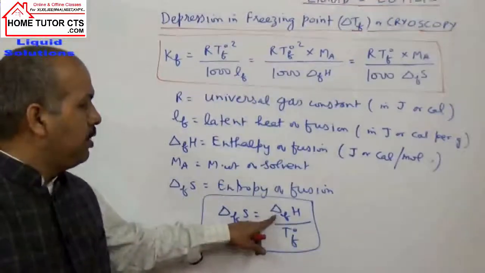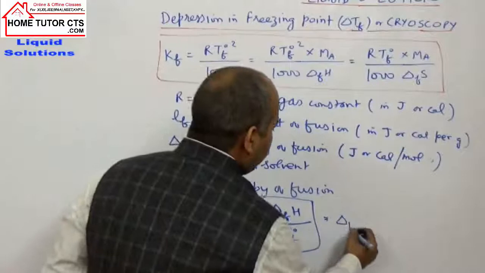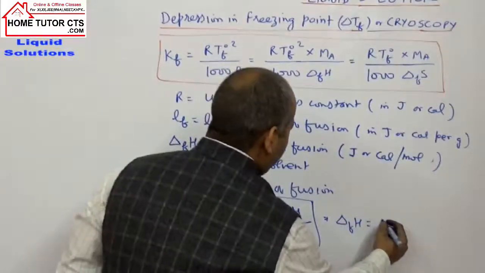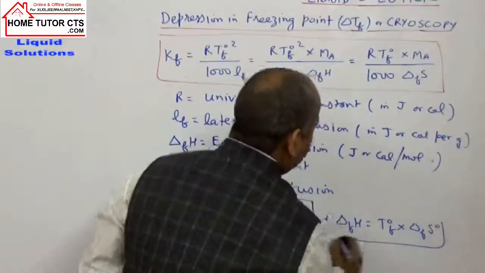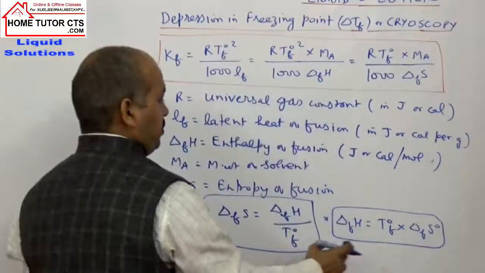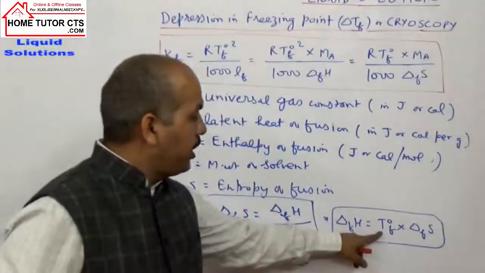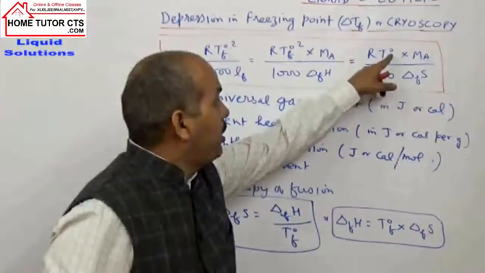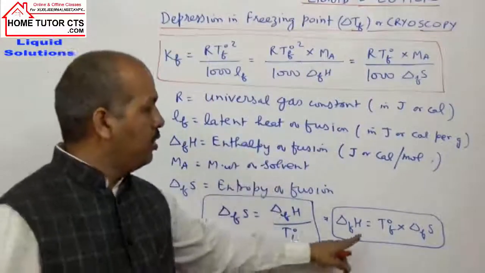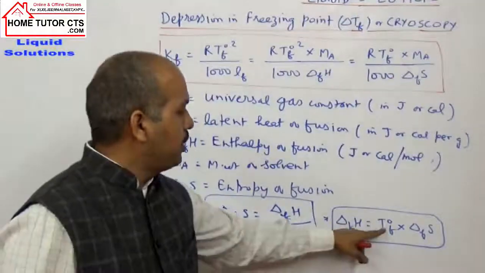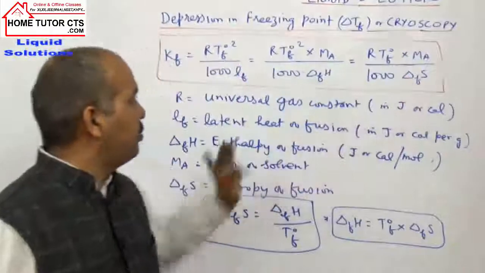So you can put delta HF is T naught F into delta SF. You can see in the expression clearly that here there is no square, here there is T naught F square and here T naught F, no square. Why? We can put delta H as T naught F into delta SF, so the square will cancel out.